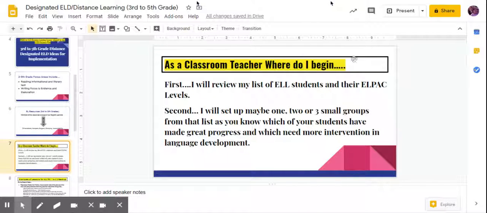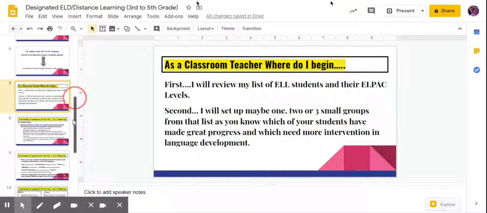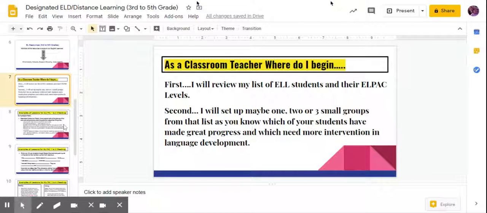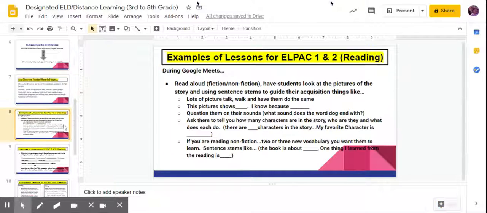So as a classroom teacher, I would ask myself, where do I begin? I did receive an EL list of students with their LPAC levels. My suggestion would be starting by putting those students into one or two or three small groups, depending on their EL levels and how they've made progress through the year. And I want to share with you some examples of what those lessons would look like for LPAC 1 and 2, specifically in reading.